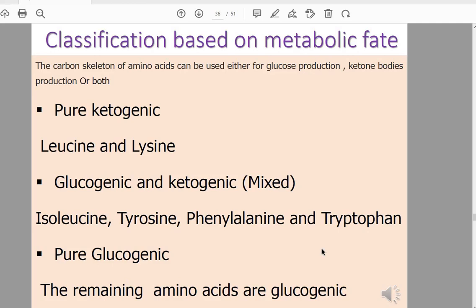It forms acetyl CoA or ketone bodies, or can form both glucose and ketone bodies, so they are called both glucogenic and ketogenic.